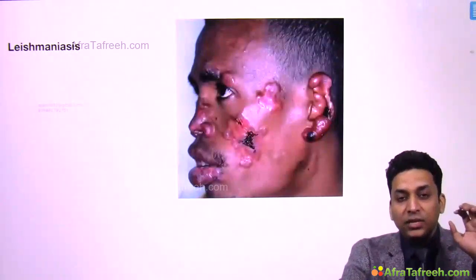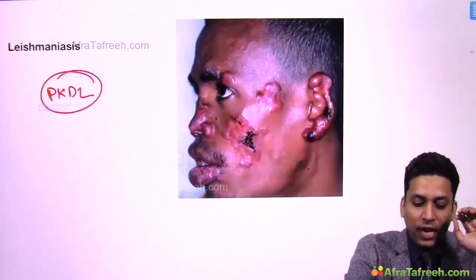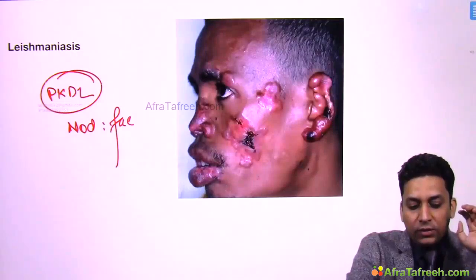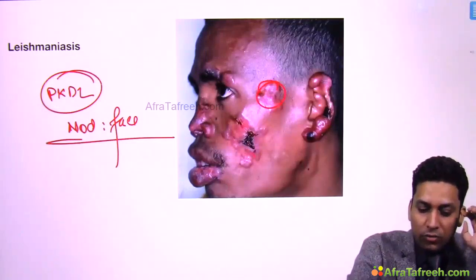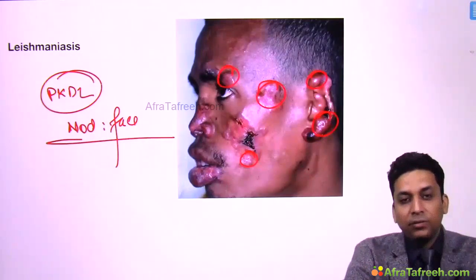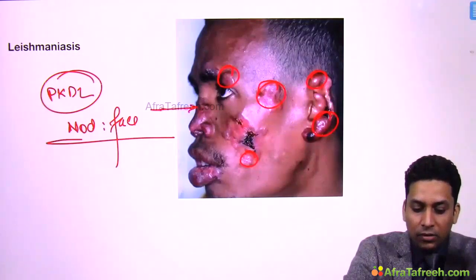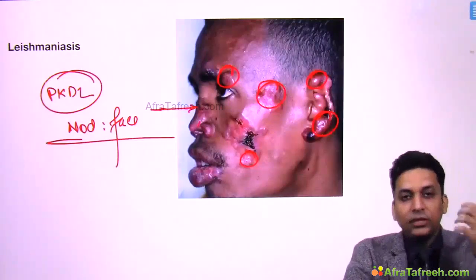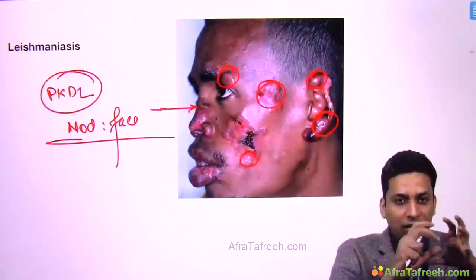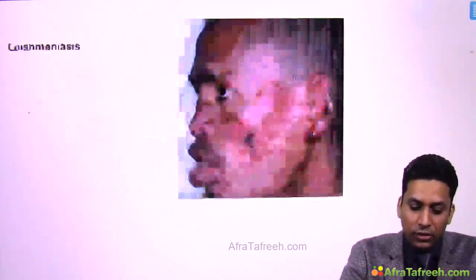Leishmaniasis, I told you, if we talk about post-Kala-Azar dermal leishmaniasis, I told you these patients present with nodular lesions over face. So you can see these nodular lesions over face, and that is the reason why we sometimes get confused with leprosy, because in leprosy also such nodular lesions might be present. Okay, you can see here also this is appearing as if there is a saddle nose. So that's why this gives an appearance very similar to leprosy, but you need to differentiate from leprosy. I have already given you the differentiating features.